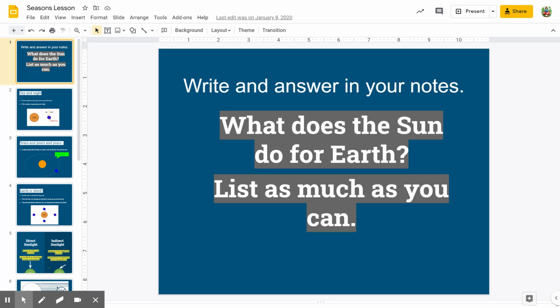And we talked about in this class this year, we talked about how we see eclipses. We talked about the solar storms, what that can do to Earth. We talked a little bit about the auroras. So we talked about the sun already just a little bit. We've talked about some of the things it does, and this is one of the big things that we experience because of the sun. We experience seasons. Okay. So really quickly, we're gonna refresh, talk a little bit about what we've already talked about.